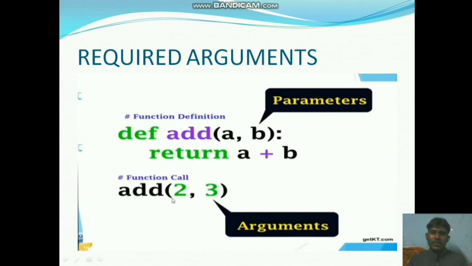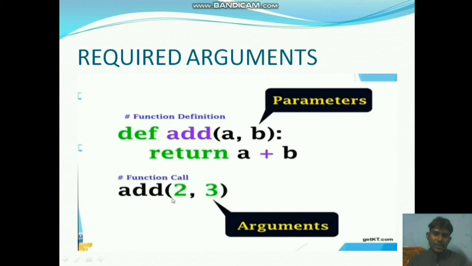See here, this is the function definition. def is the keyword, add is the function name. Inside that we have two parameters, a and b. In the arguments there are two values, 2 and 3. Whenever we call the function by its function name, add, these two values will be passed to the variables a and b. a value is 2, b value is 3.